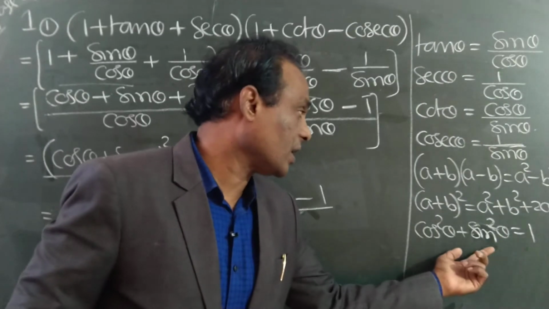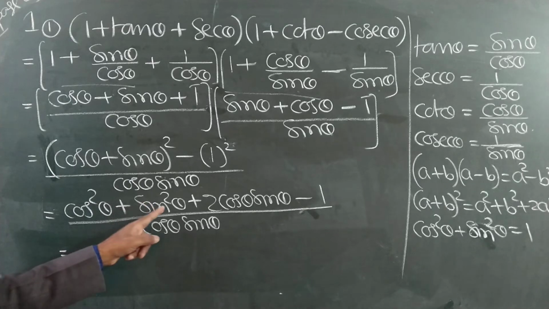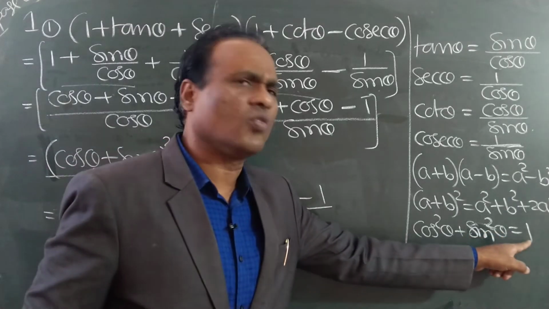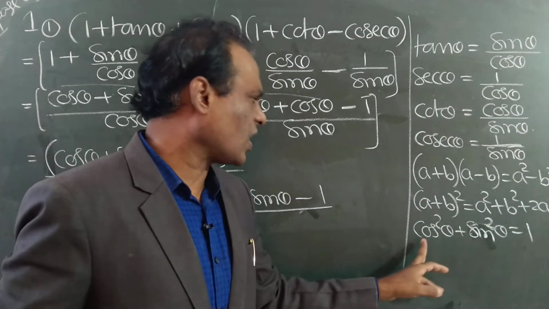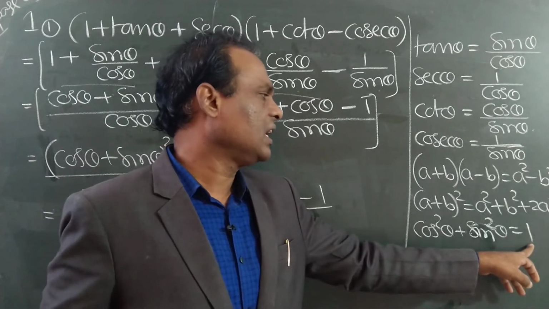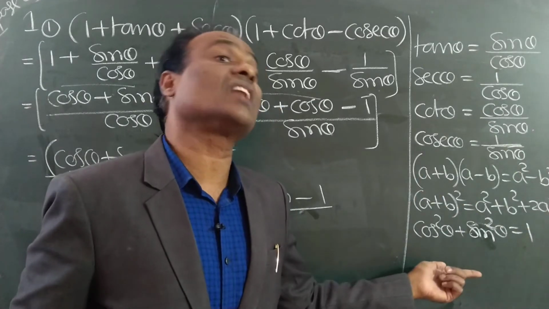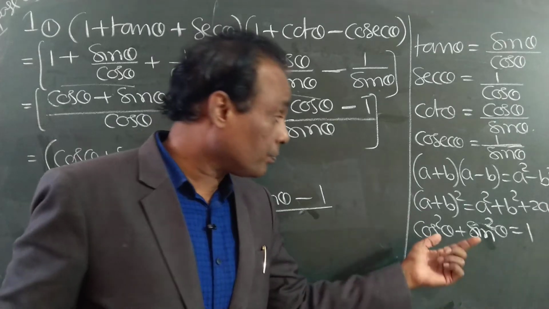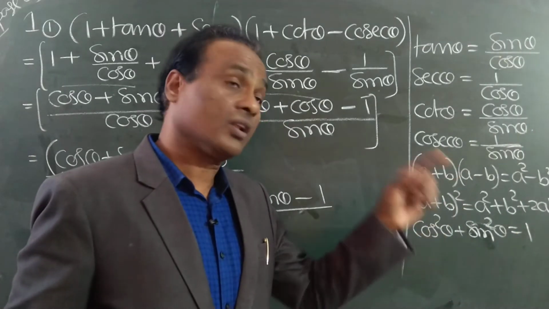Just look at that formula. So see here, cos square theta plus sin square theta is equal to 1. Wherever you get sin square theta plus cos square theta, the answer is 1. That is the first identity. We proved it also. I proved how this formula came.